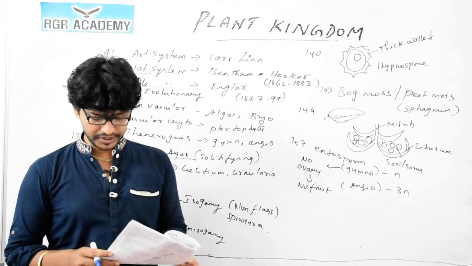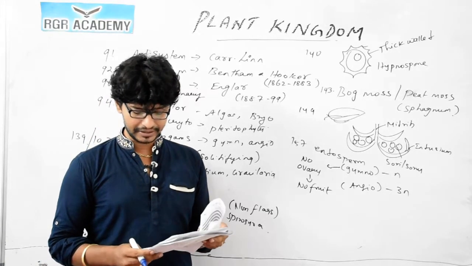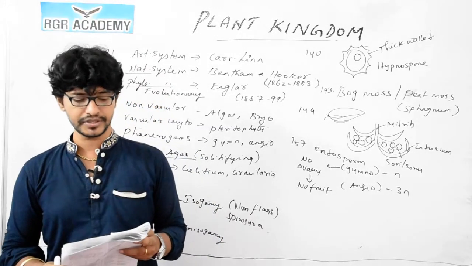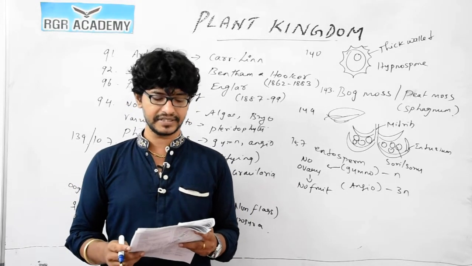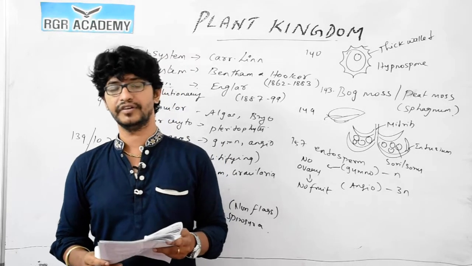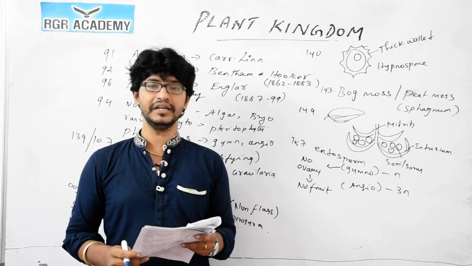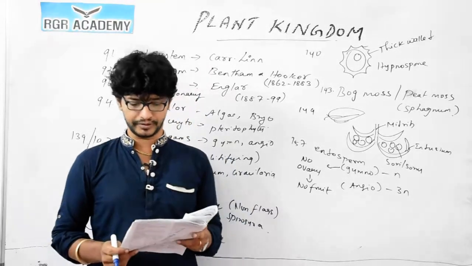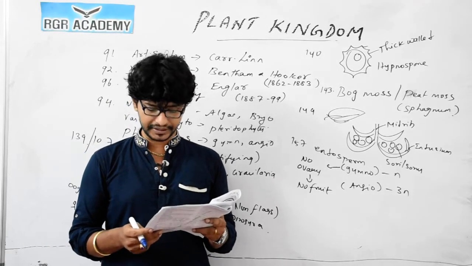Question number 164, male and female gametes are independent and free living in Sphagnum. Option 4, because Sphagnum is a bryophyte whose dominant phase of the plant body is the independent and free-living gametophyte. The sporophyte is parasitic over the gametophyte. In Pinus, a gymnosperm, as in angiosperms, the main plant body is the sporophyte. Gametophyte is highly reduced and completely dependent on the sporophyte. This is a feature that differs even from bryophytes and pteridophytes. 165, artificial systems of classification were based on habit and so on.